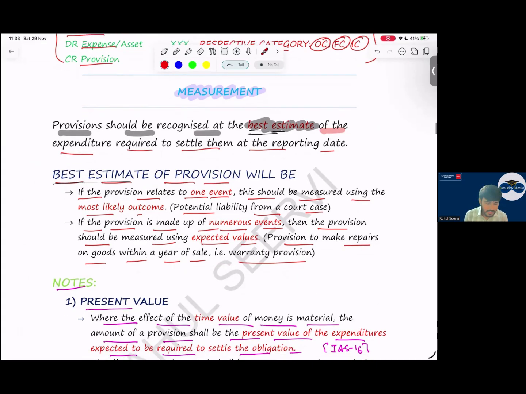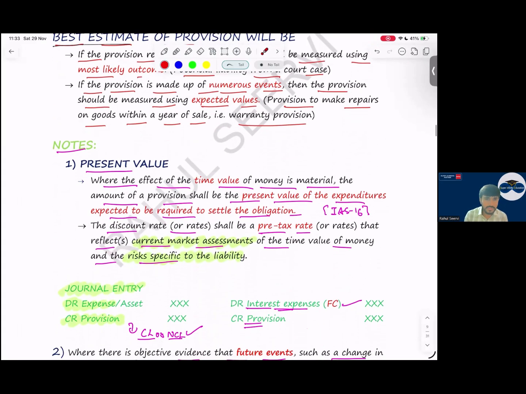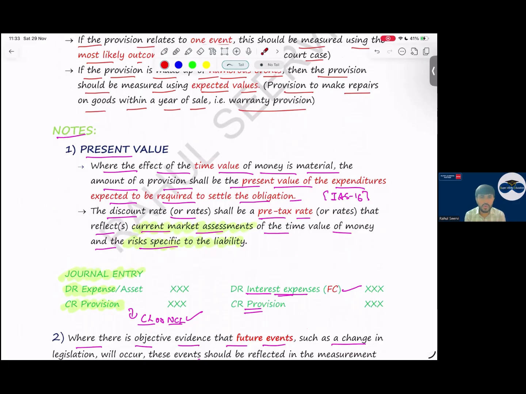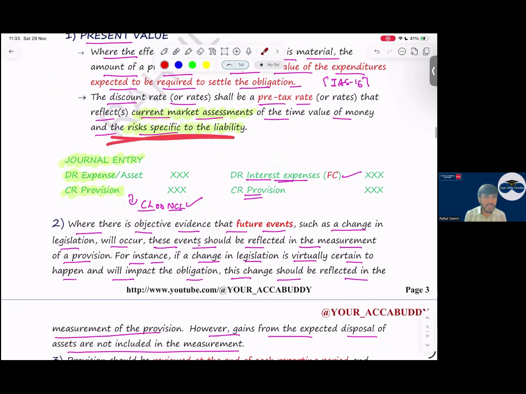Simple. Yes, sir. We will apply the present value concept here, when discounting is involved. When will discounting come into the picture? When the time value of money matters, when the gap is more than 1 year. Which rate do we use? The entity's rate, specific to that asset. And we will record the unwinding cost in finance cost.